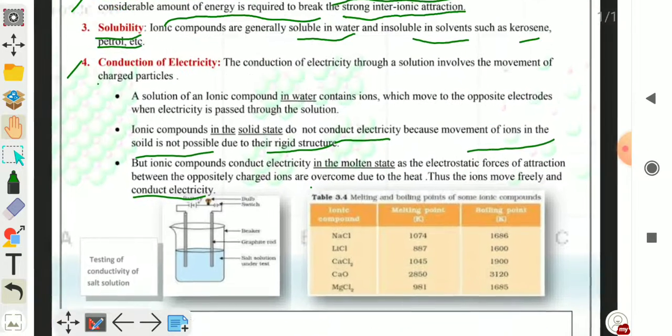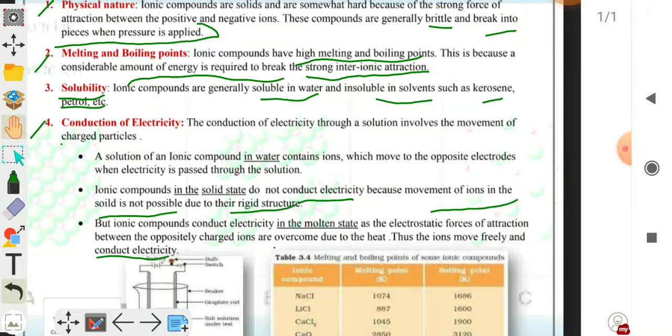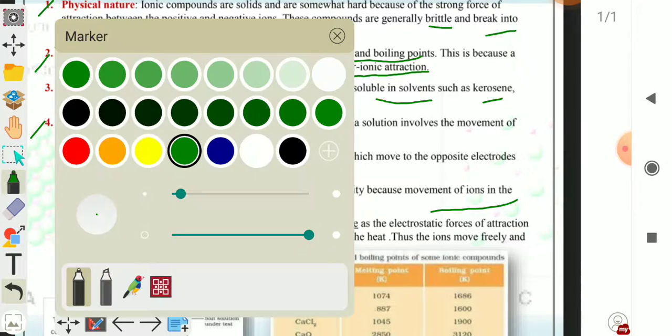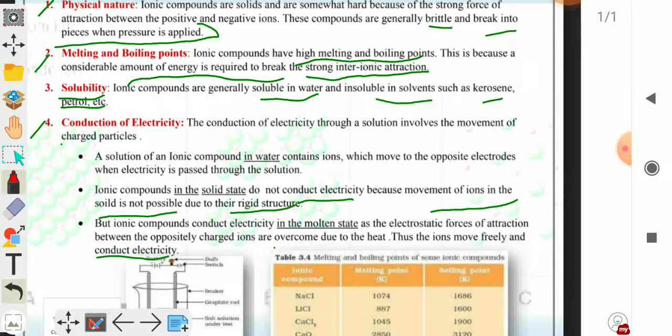Because movement of ions in the solid state is not possible due to their rigid structure, but in molten state ionic compounds can conduct electricity because the electrostatic force of attraction between the oppositely charged ions is overcome due to heat, and ions move freely and conduct electricity.